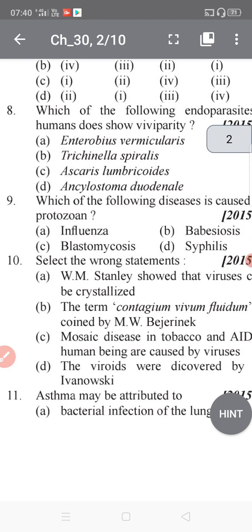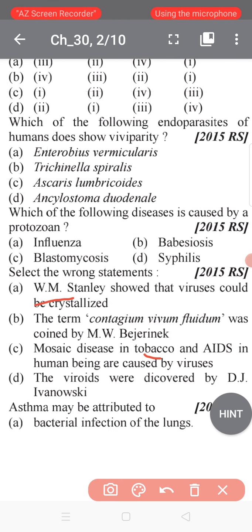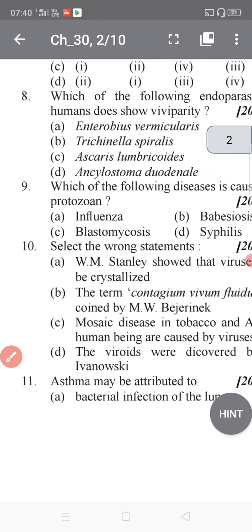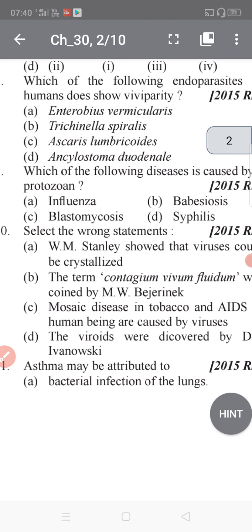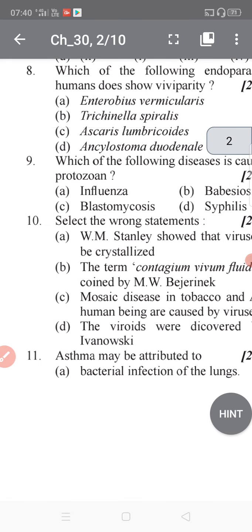There is the ninth. Which of the following diseases is caused by a protozoan? Influenza, babesiosis, blastomycosis, and syphilis. Okay, so student, tell me about the protozoan disease. It is given in your NCERT. Okay, it's very easy. It is basically a direct question.